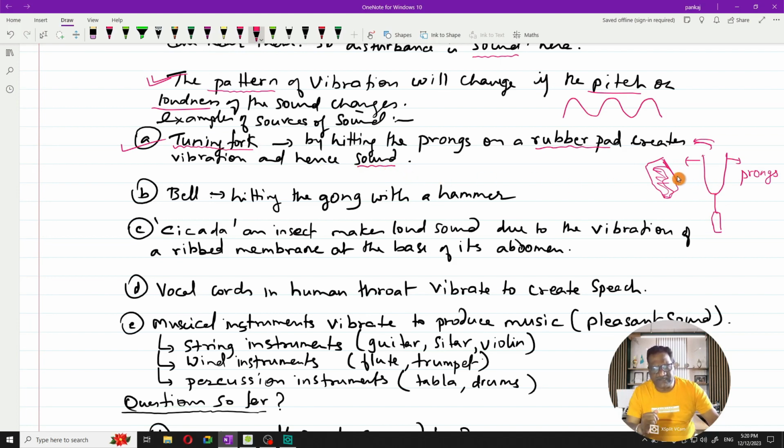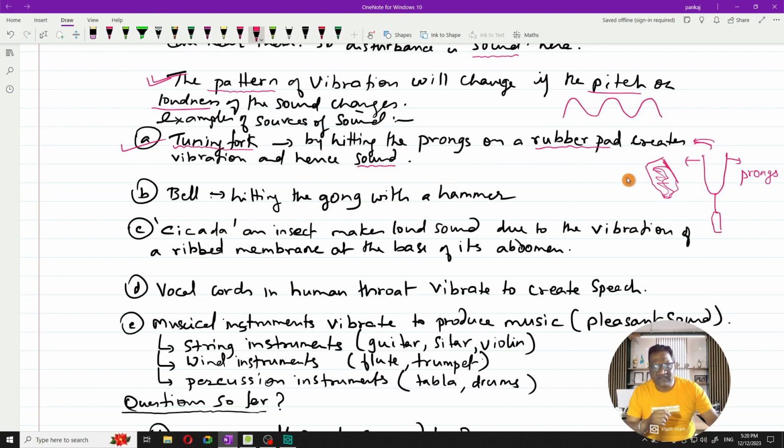You won't be able to hear that sound very clearly, but if you amplify that sound, or use some mechanism so that you can hear it nicely and loudly, then you will definitely come to know that on banging this tuning fork on the rubber pad, vibration takes place in one of the prongs, and the sound is also generated.